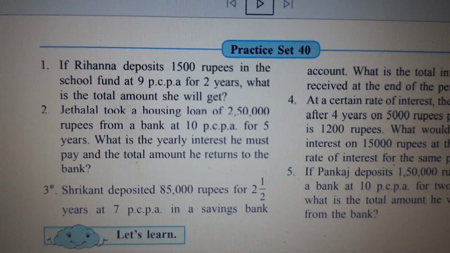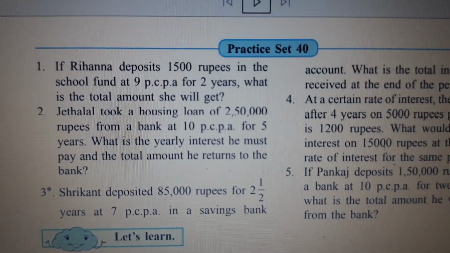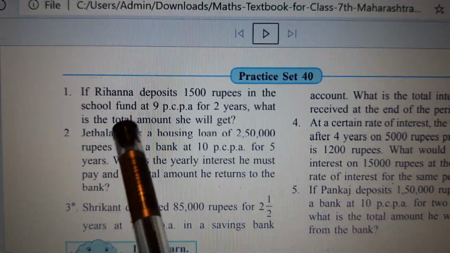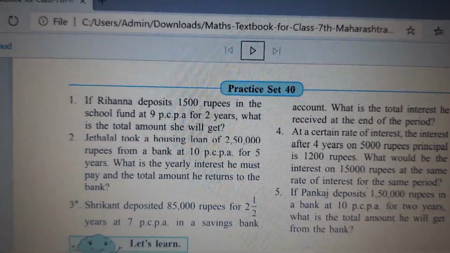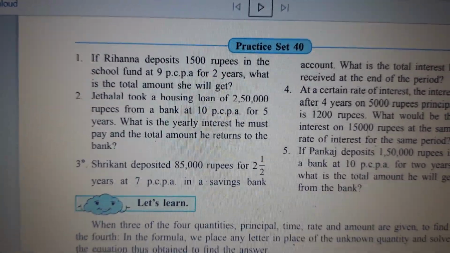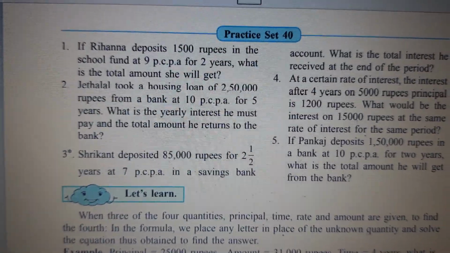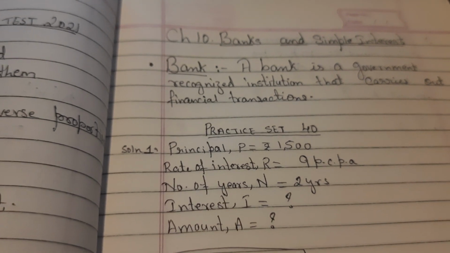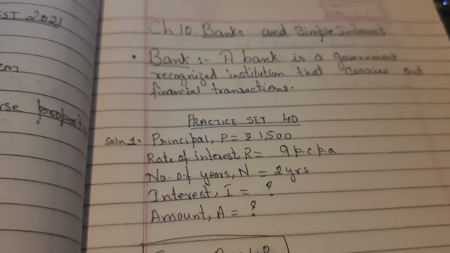If Rihanna deposits 1,500 rupees in the school fund at 9% per annum for 2 years, what is the total amount she will get? So Rihanna deposits 1,500 rupees in the school fund at 9% per annum for 2 years. What is the total amount she will get? So this is about the bank. I have written down, so you can pause it and copy in your notebook.